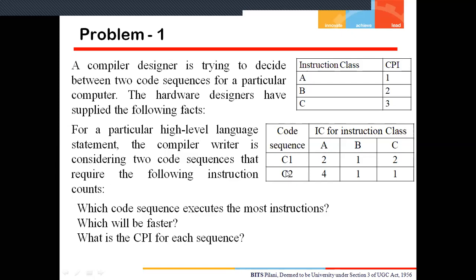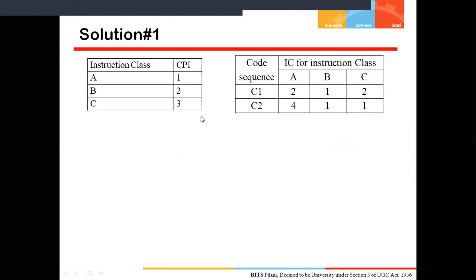Okay, so let us start. We are given the instruction classes, which are the hardware requirement, and these are the code sequences produced by the compiler designer. First I am calculating for code C1. For code C1, we have to calculate how many total cycles are required for this code sequence. How can I calculate this?